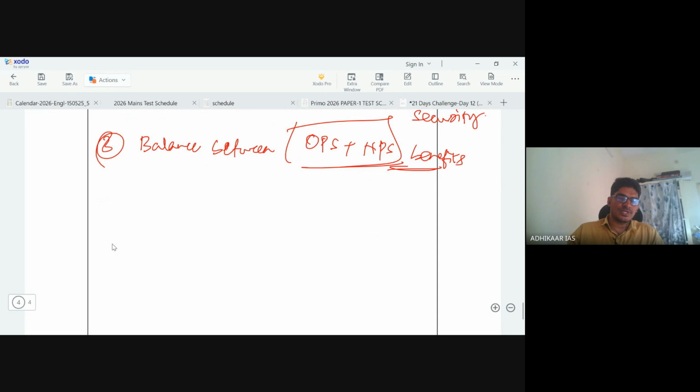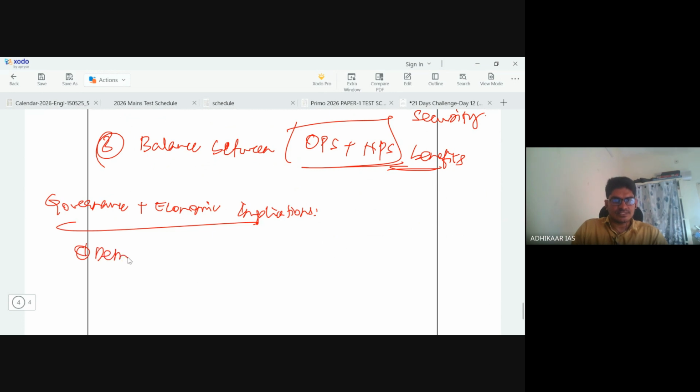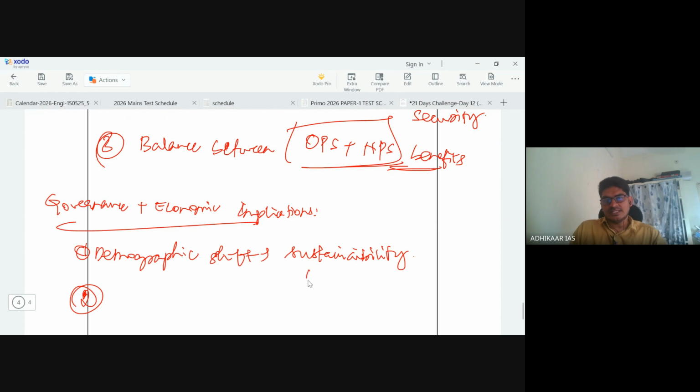And moving on with the implications, governance plus economic implications. Since India is experiencing a rapid demographic shift, it questions the sustainability of this particular initiative, especially in the next 1 or 2 decades, where there will be more people dependent on employee pensions.